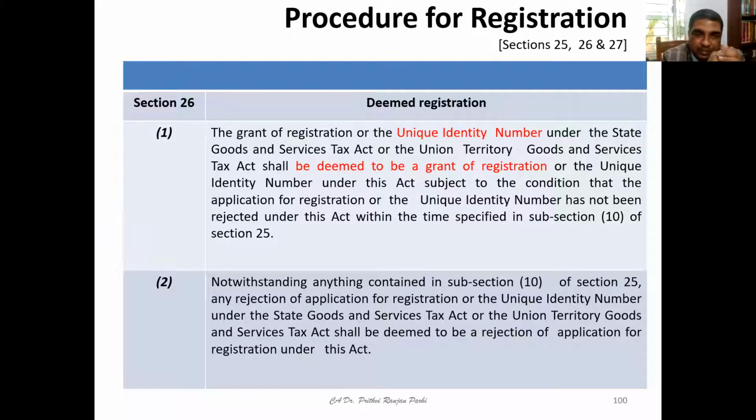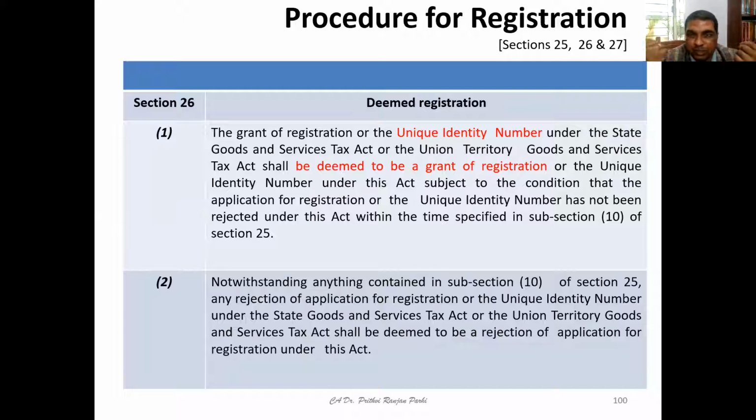Okay, friends. I understand that you do not have any query. Let us move to the next section. So our plan was to learn these three sections now: section 25, 26, and 27.